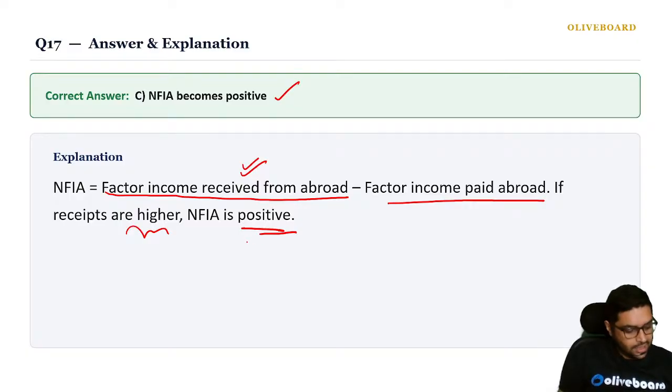Any doubts, any issues, anytime you can ask me. Okay? Chalo, next.